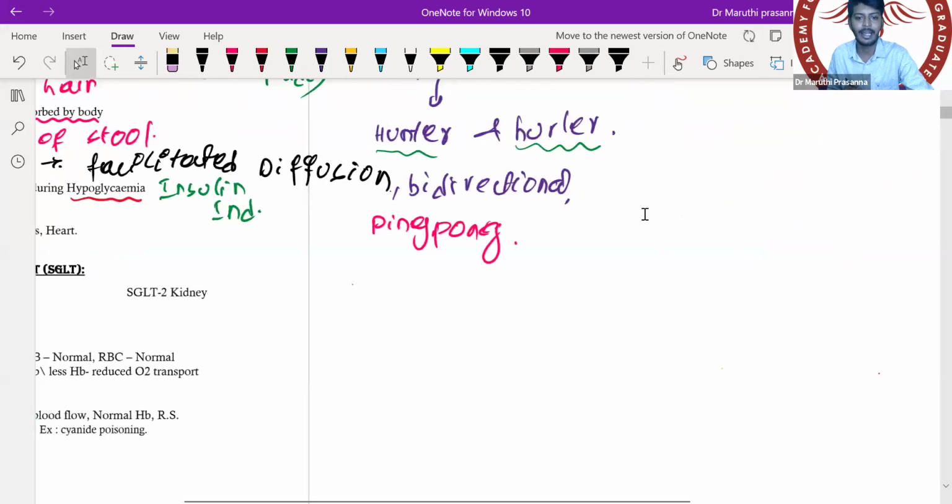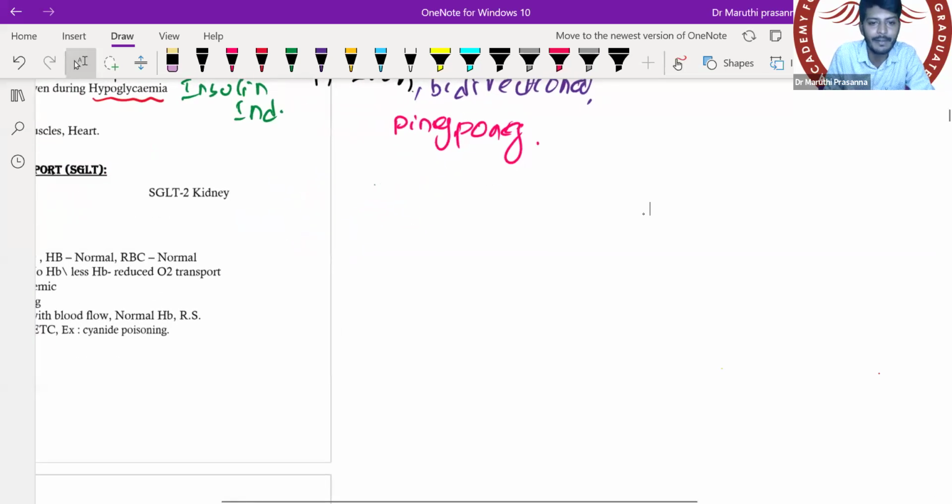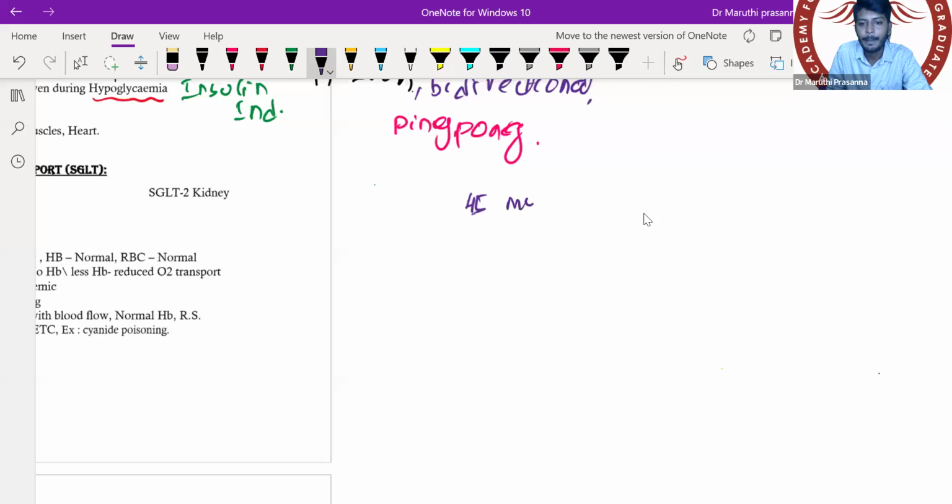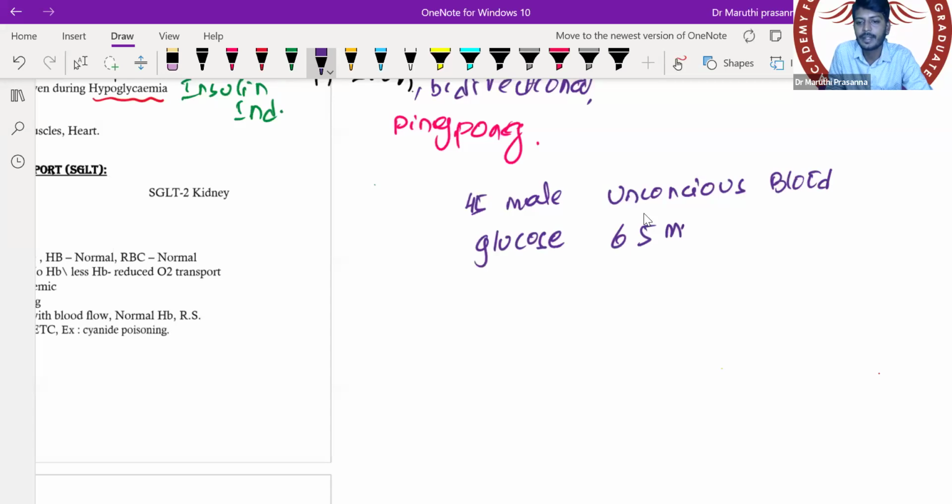So I'll explain the question on what they can play with you. A 45-year-old male, unconscious, is found to have a blood glucose level of 65 mg per deciliter.